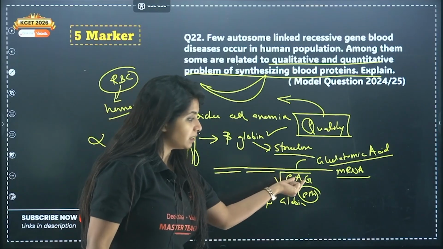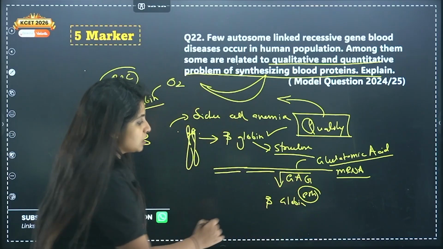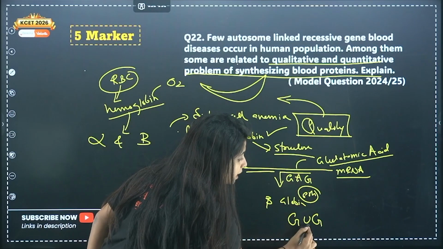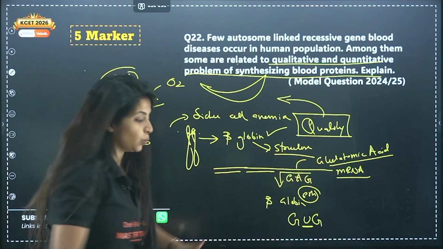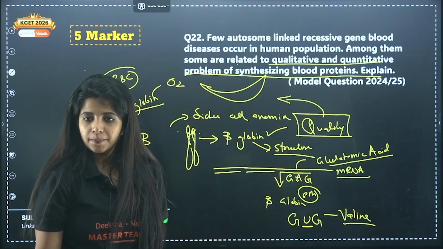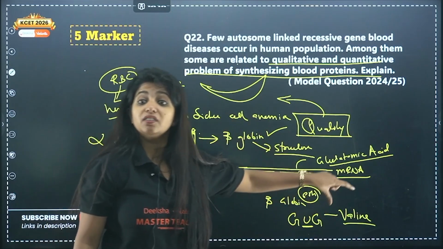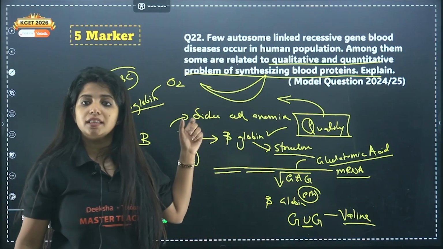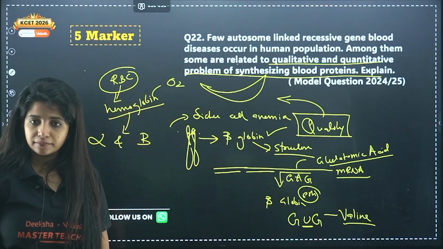Now suppose here, A is being replaced by something else, and that is U. So will it produce the same amino acid? No. It is going to produce another amino acid, that is valine. And that brings the whole change. Now the beta globin chain is going to be produced, but with a valine in it. And that is going to bring about structural changes in the beta globin, and obviously changes in the RBC as well.